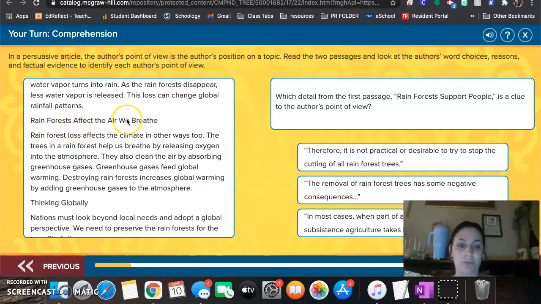Rainforests affect the air we breathe. So we have another title. We're moving on to a new section.